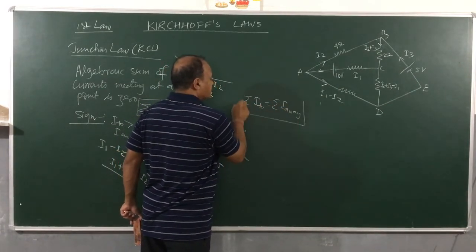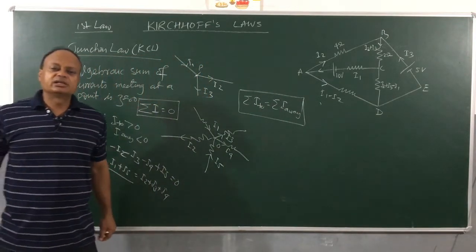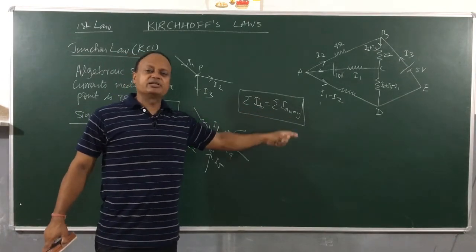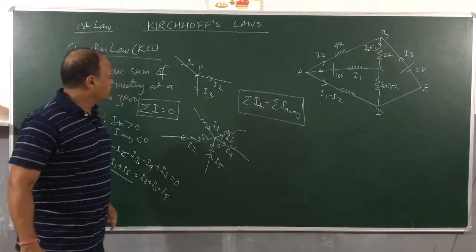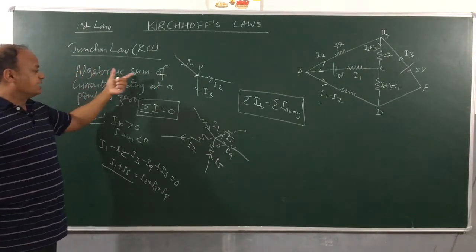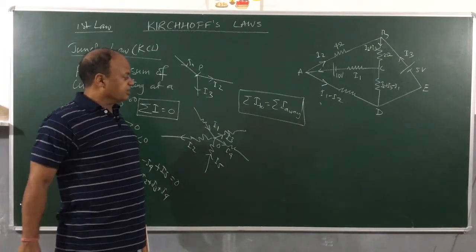This is also your practical form which you can remember. Sum of currents going towards the junction is equal to sum of currents going away from the junction. So children, make sure you understand it. This is the first law, algebraic sum of currents meeting at a point is how much? 0. Let's give values here.